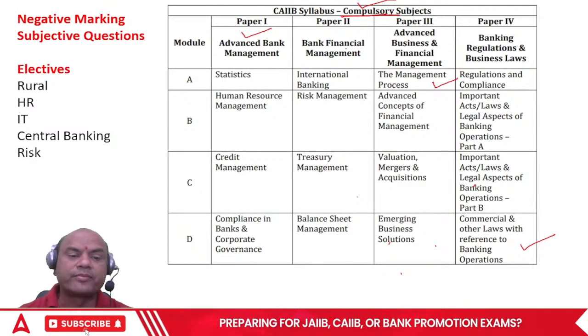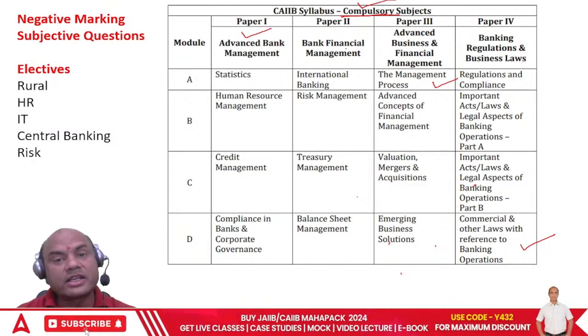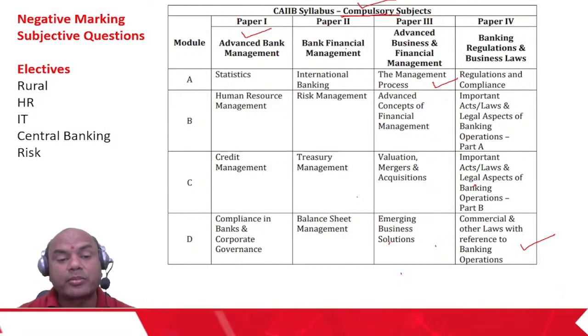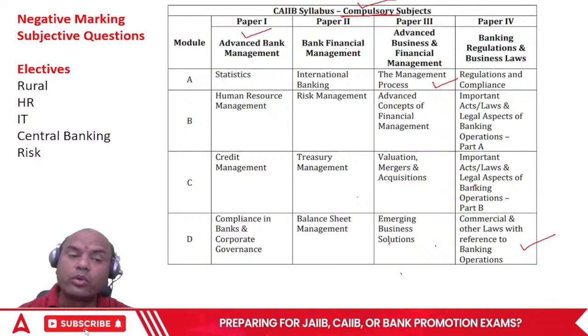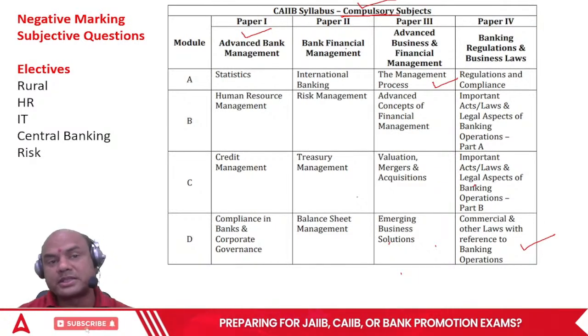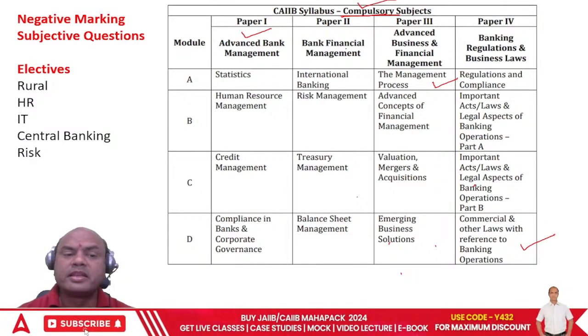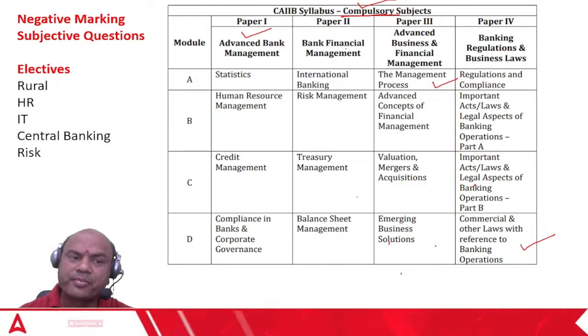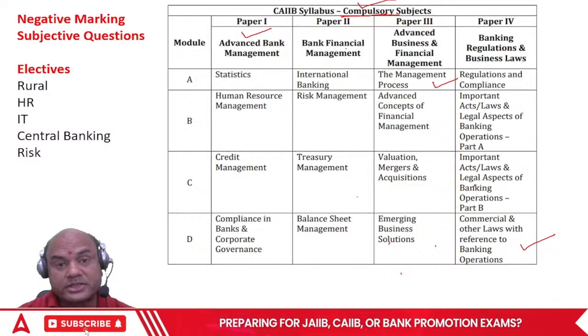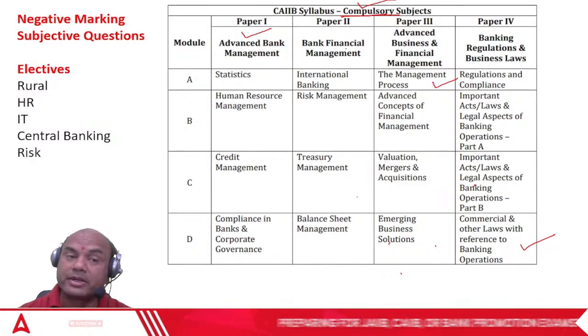Similarly, this risk. If you have worked in treasury, only then select risk. If you have worked regarding RBI, compliance and anything, only then select central banking. Otherwise, select generally rural and HR. These are the best simple ones. Okay. But after all, it's your choice. It depends on what you have worked with.